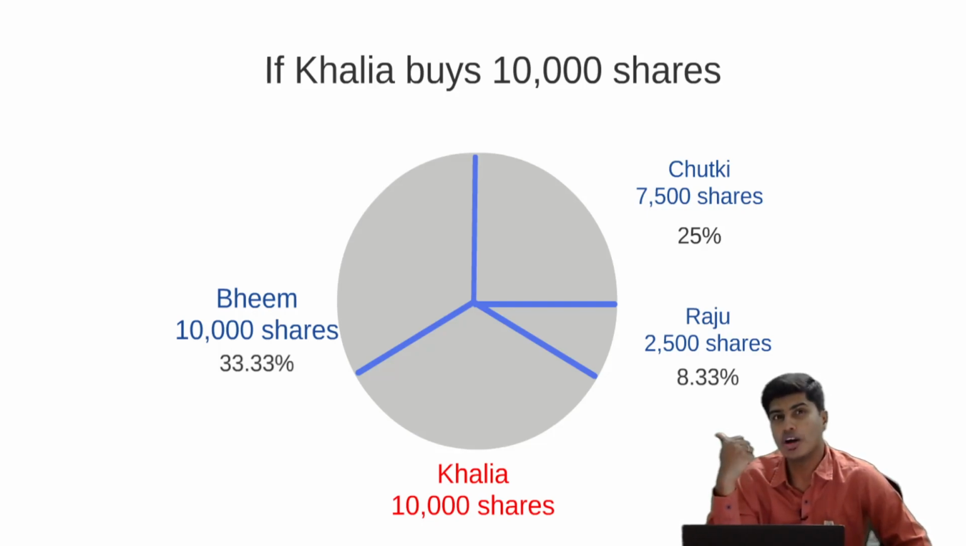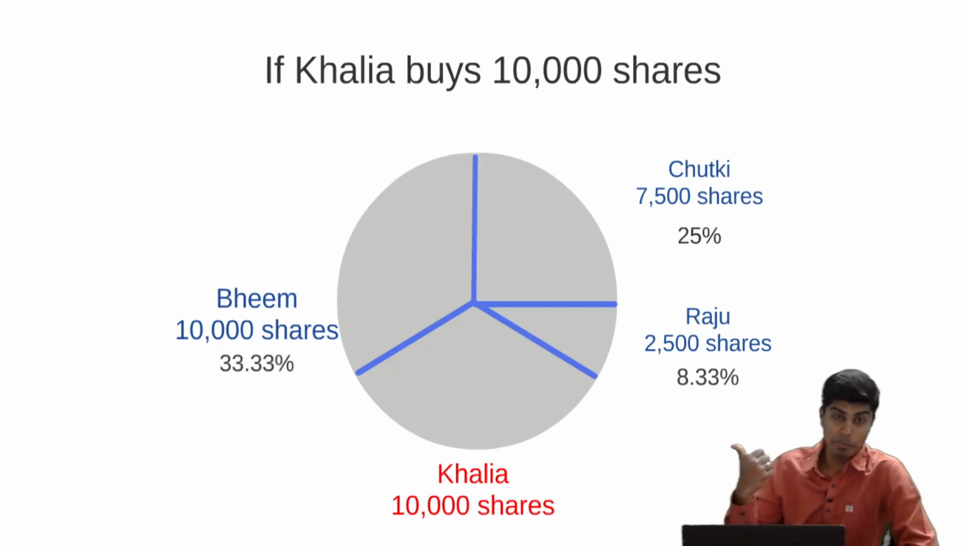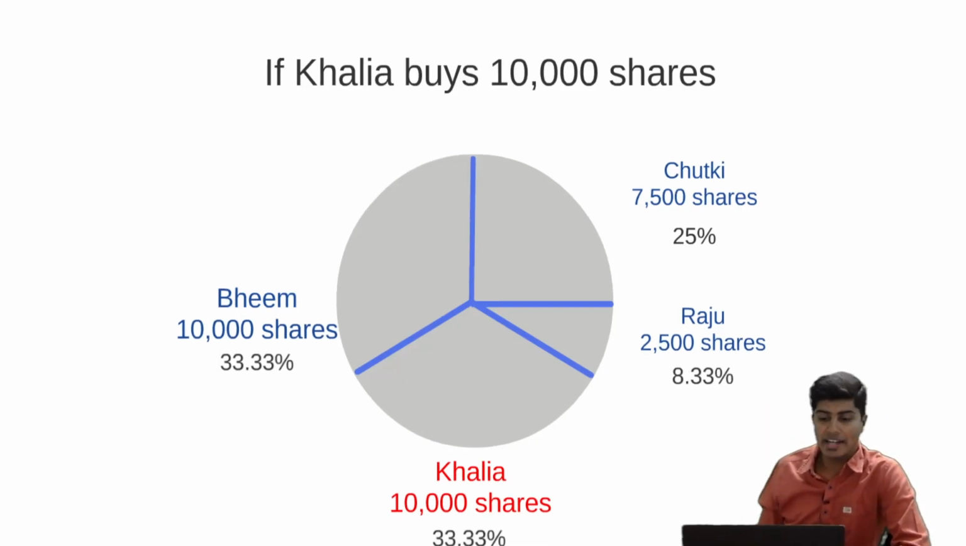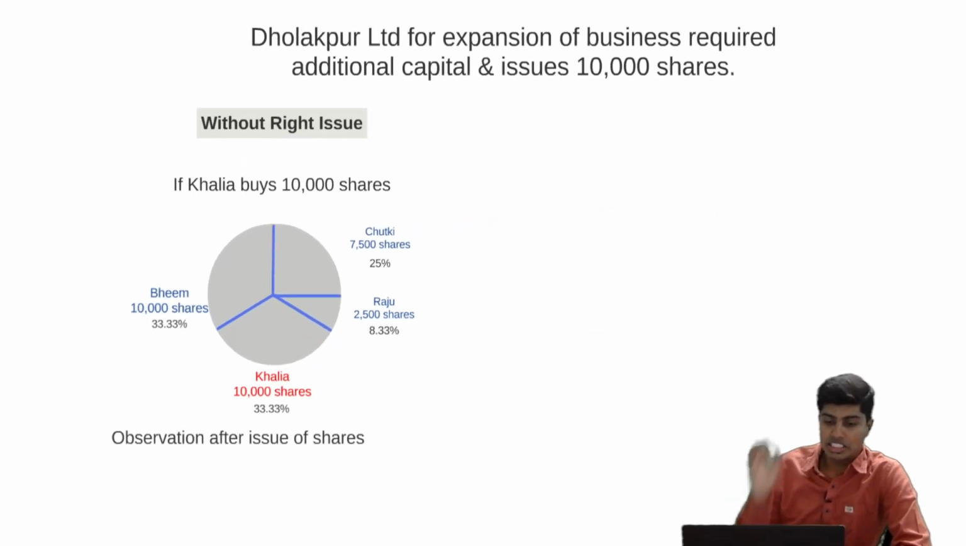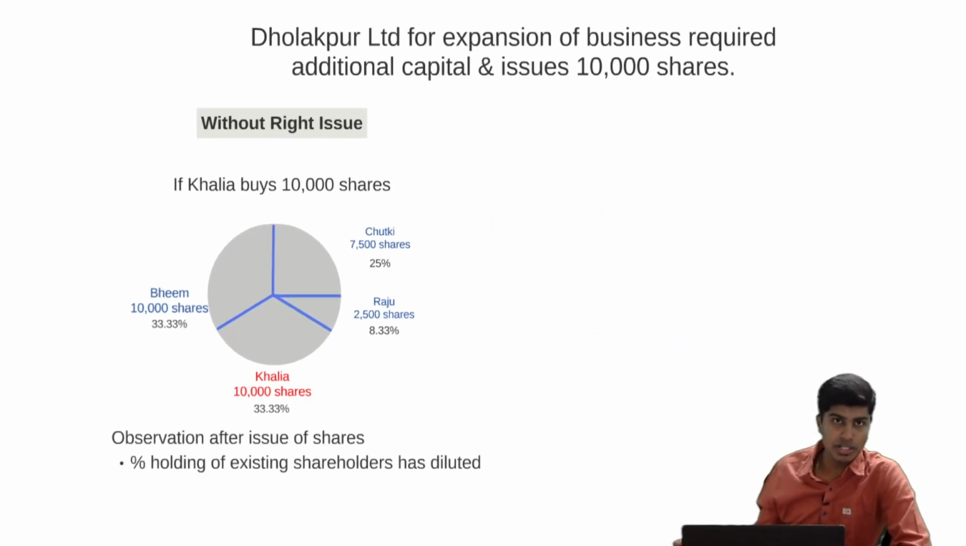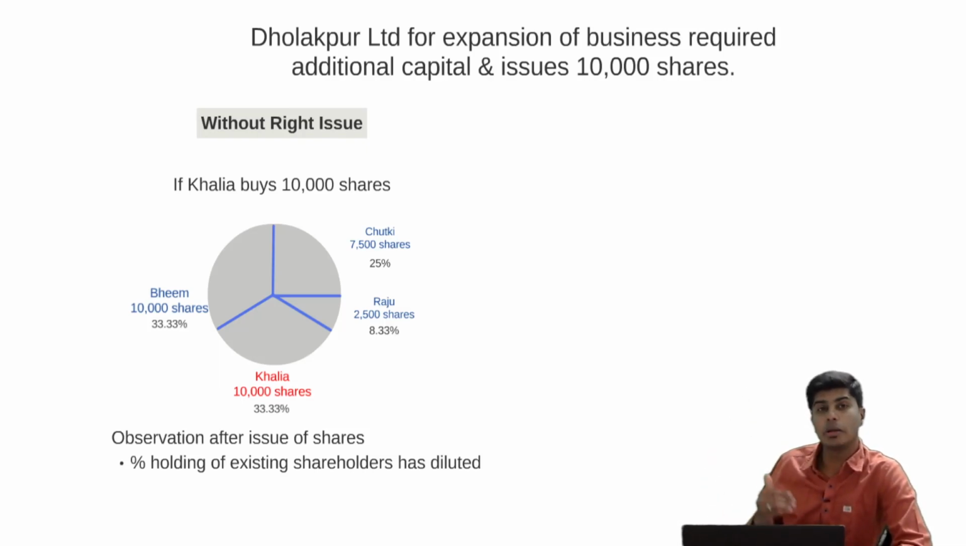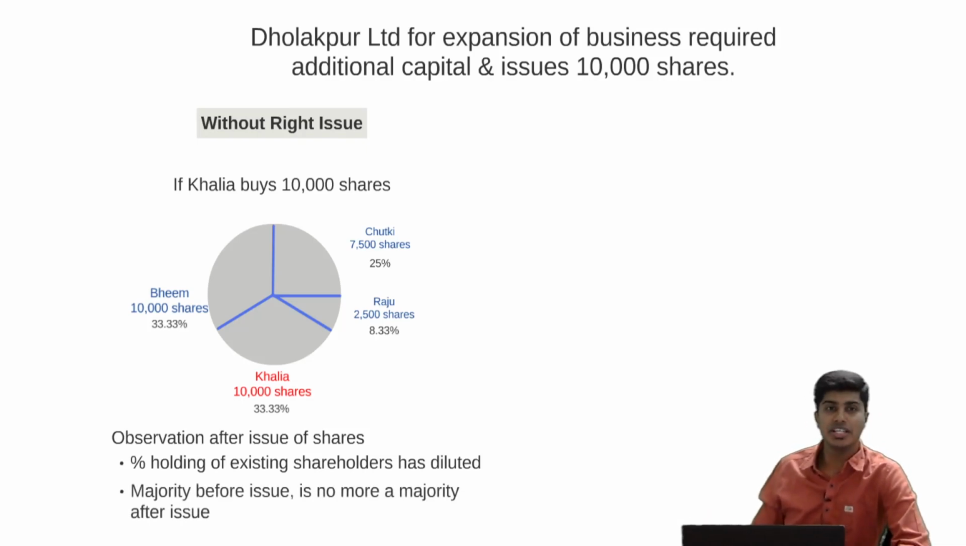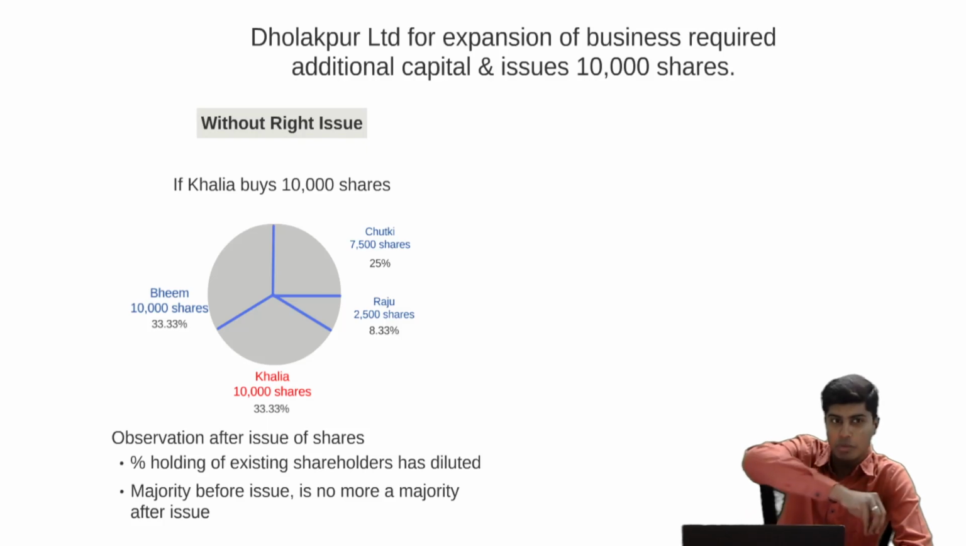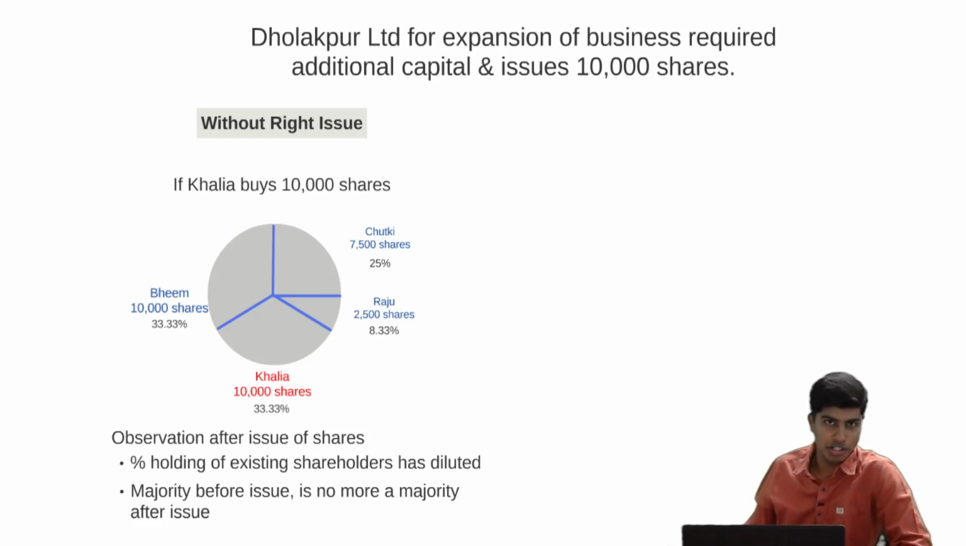The majority was held by Bhim, 50%. He is no more the majority after this issue. So the impacts of this issue are that the shareholding pattern has diluted, the shareholding of the existing shareholders has diluted, and the shareholding percentage pattern has changed. Another important observation is that the majority percentage which was held by one shareholder before is no longer the majority.